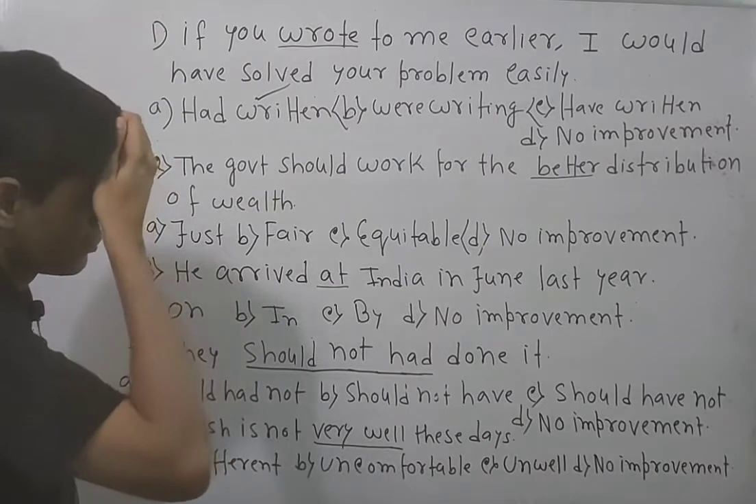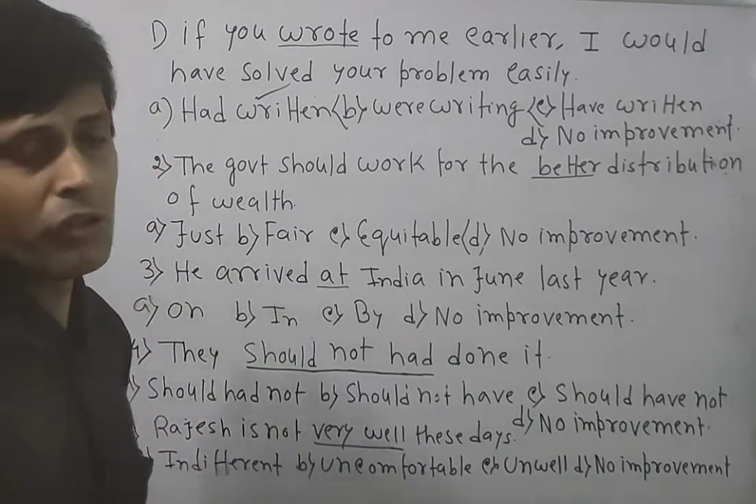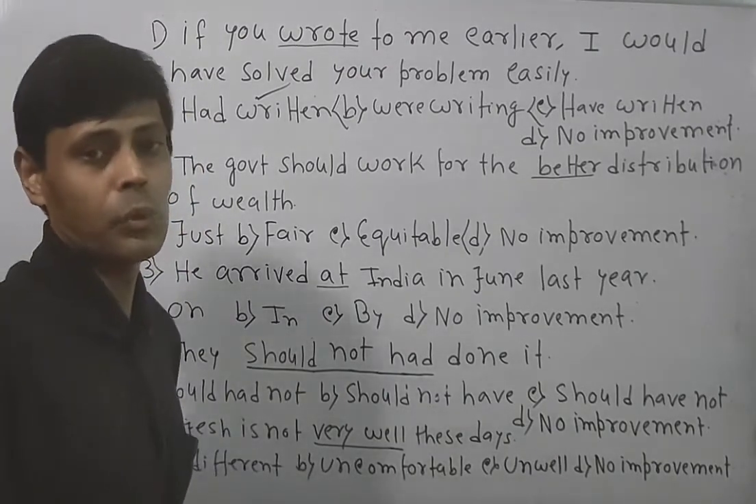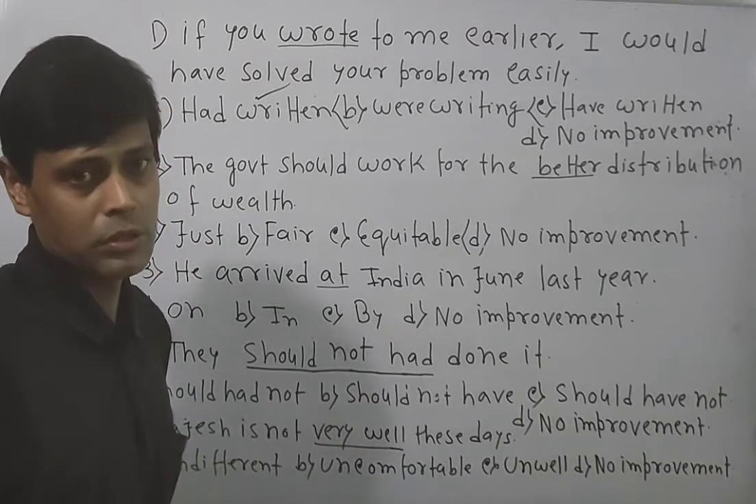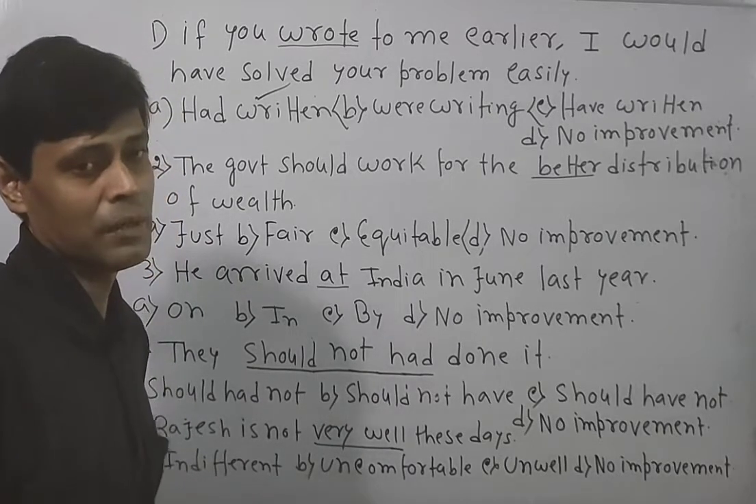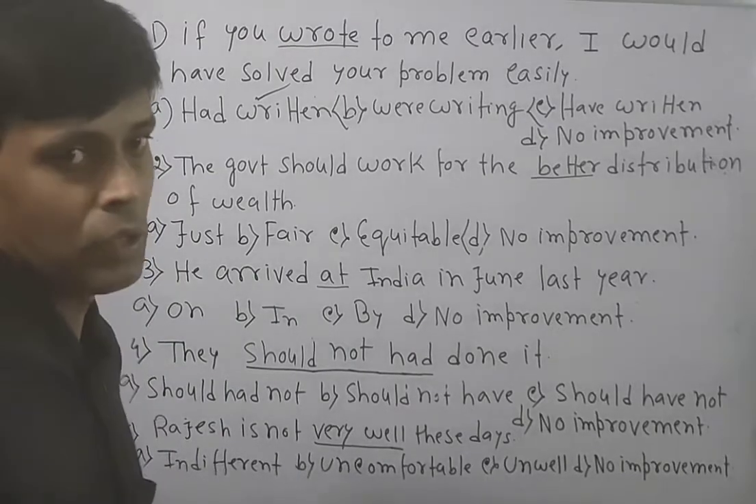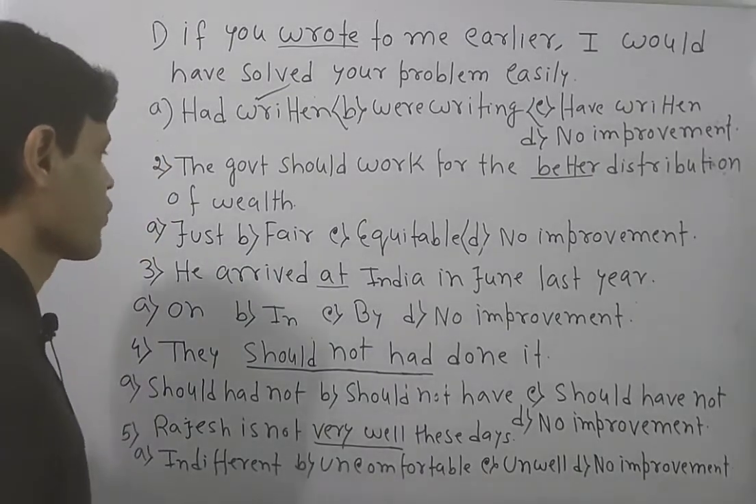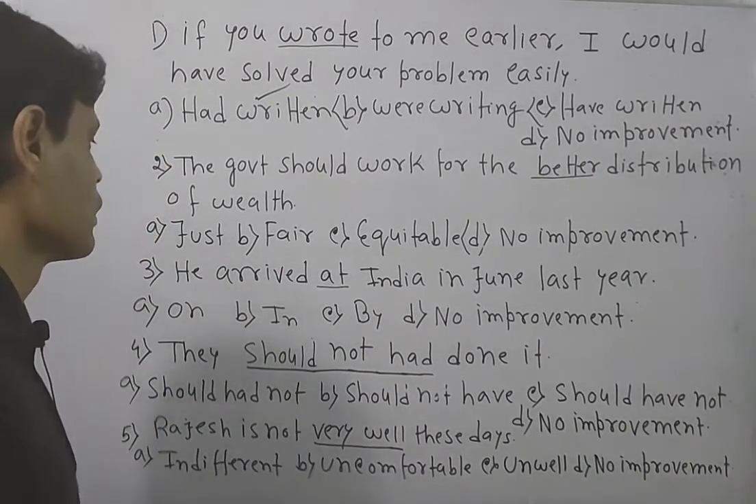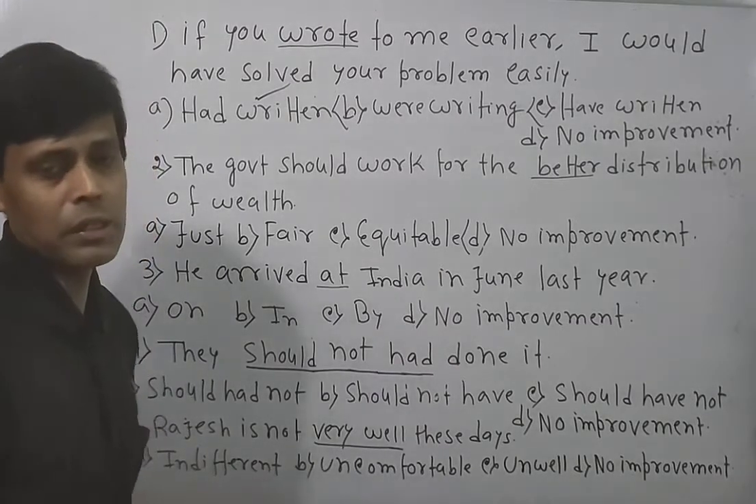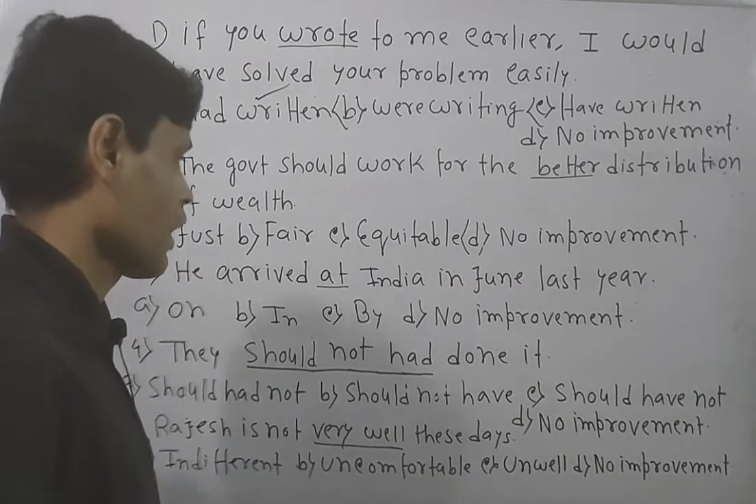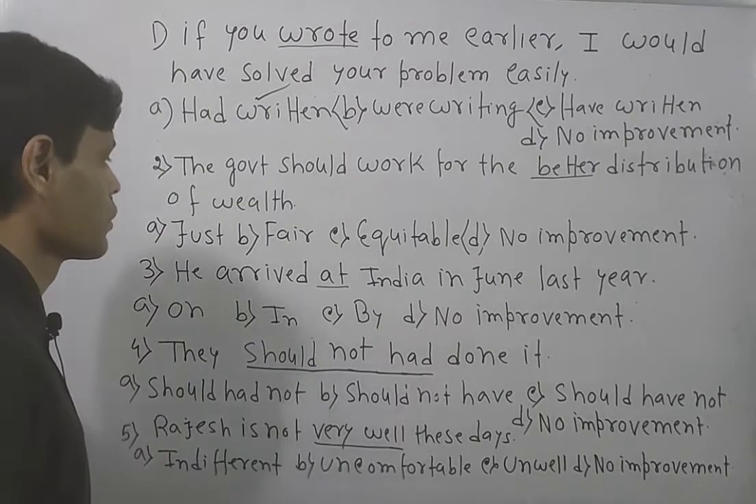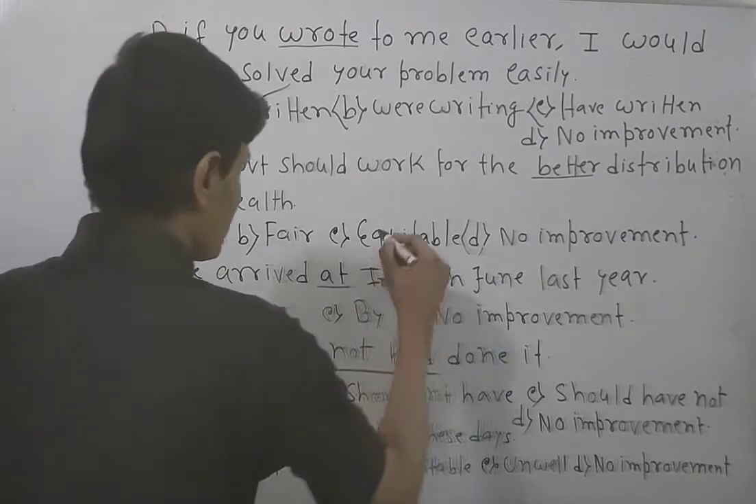Now the government should work hard for the equal distribution of wealth. That means everybody should have the same wealth. No one is having too much wealth, no one is having too little wealth. It is not about that. It is all about equality. So just, fair, equitable, no improvement. Just and fair do not mean equal, but on the other hand, equitable means equal. So you have to go for option C, that is equitable.